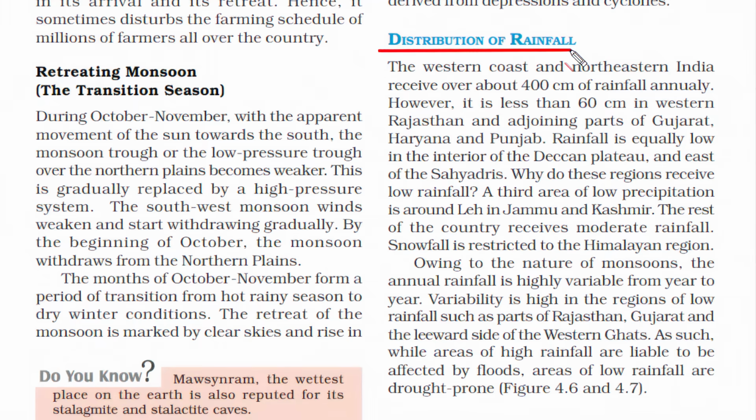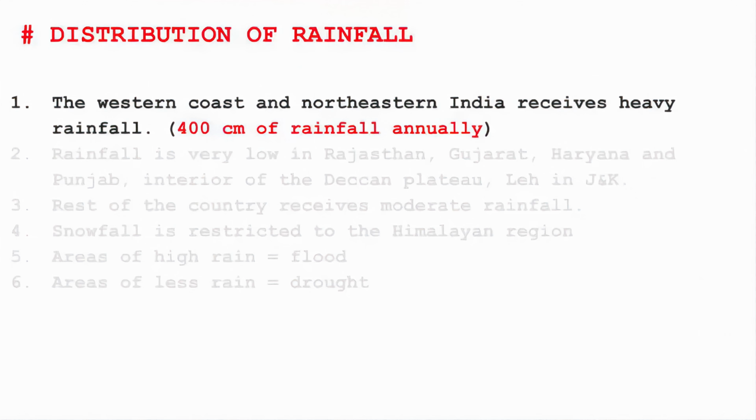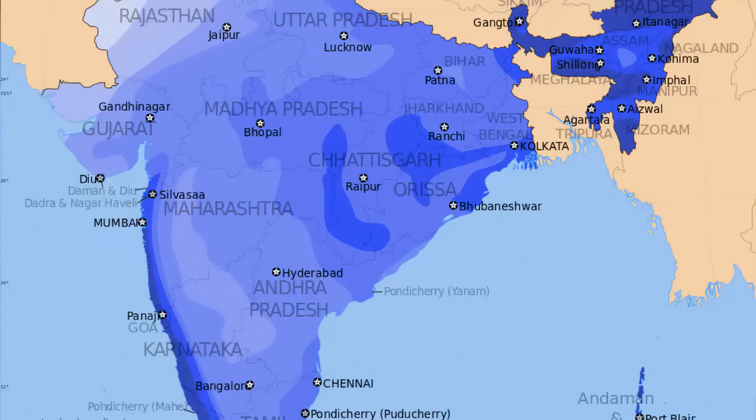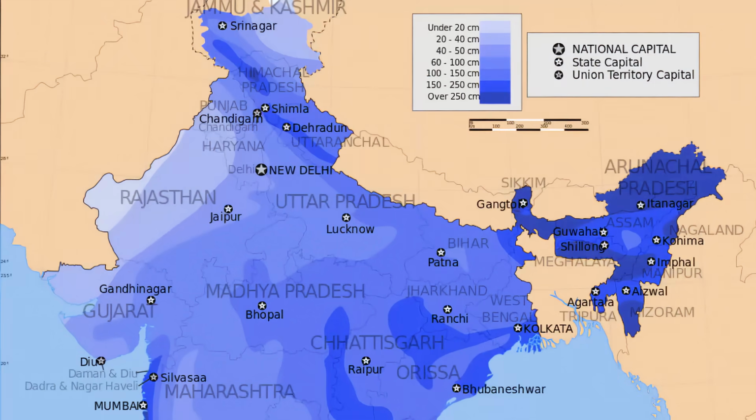Now let's read about the distribution of rainfall. So in India, only the western coast and the northeastern India receives heavy rainfall. We are talking about 400 centimeter of rainfall annually. Just look at this map and you will be able to see what I mean.